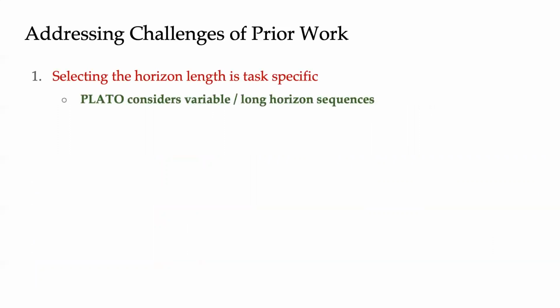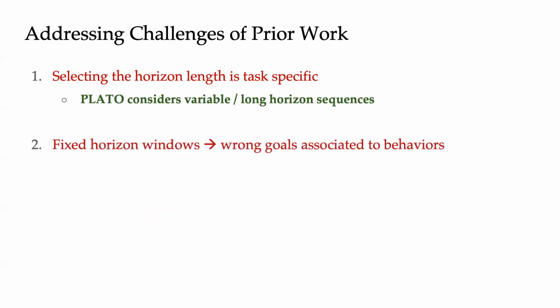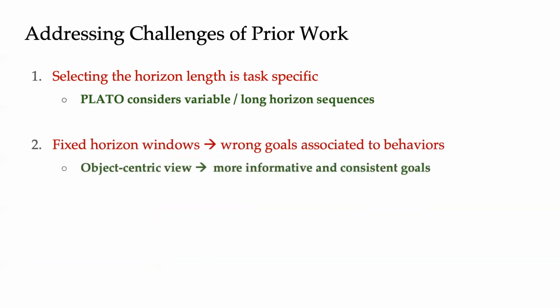Compared to prior methods that sample random fixed short horizon sequences from play, PLATO can capture varying or longer horizon manipulations by taking an object-centric view of play. Second, whereas prior work labels the last state in the sampled window as the goal, we more intelligently label goals by viewing play as object interactions, thus helping the prior and policy to be in distribution at test time.